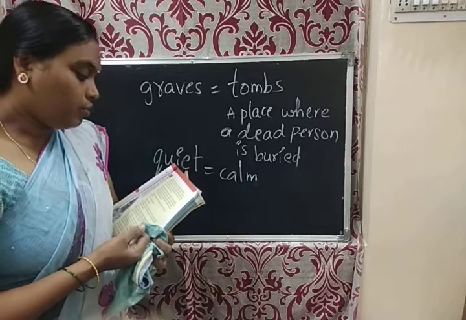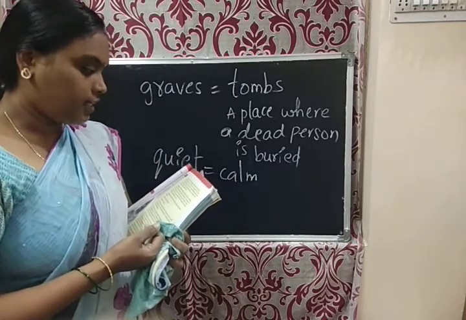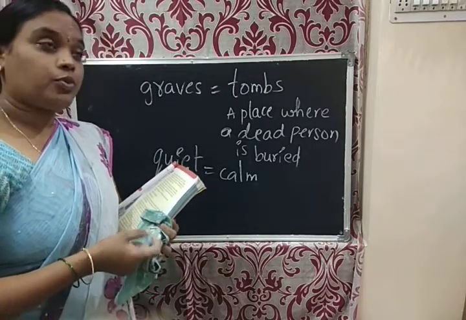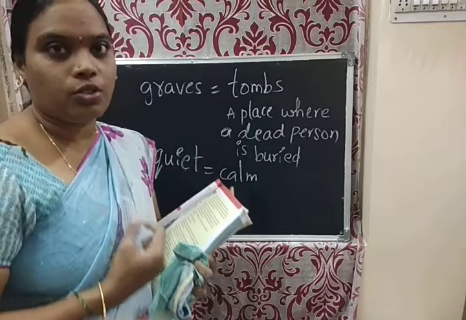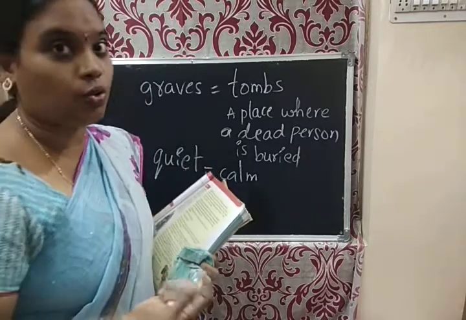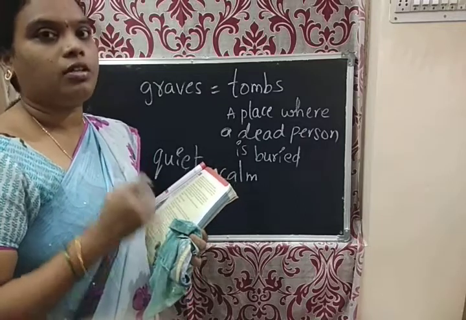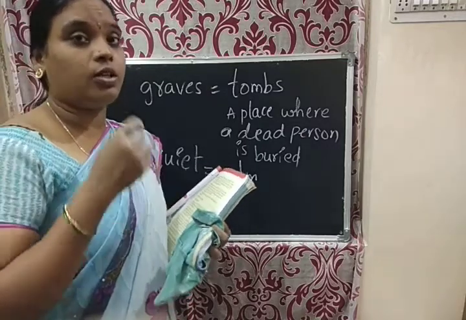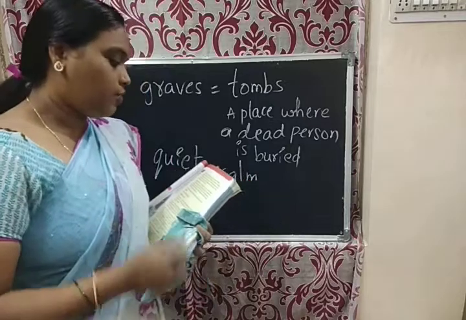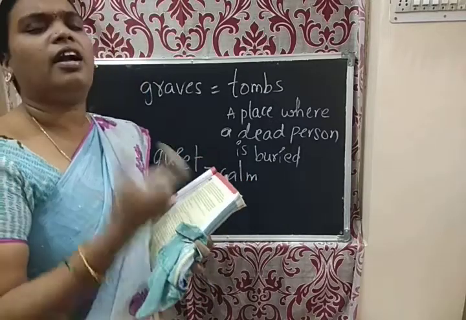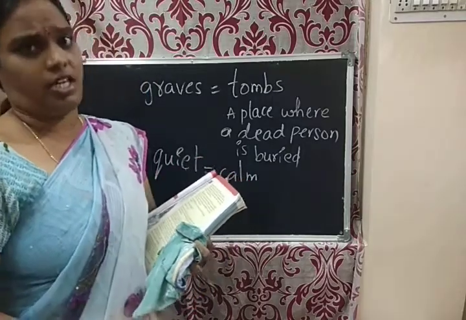I could cry as much as I liked in the graveyard. So in front of them he could not cry, but in the graveyard, no one was there. It was a place of very quiet, of silence. Then what did he do? He cried as much as he could.